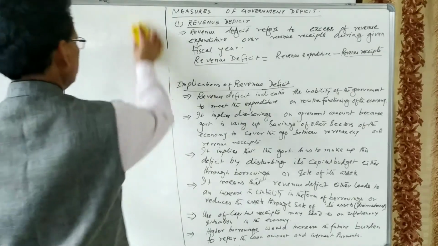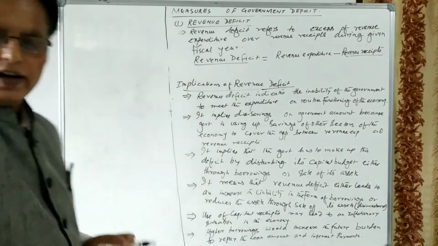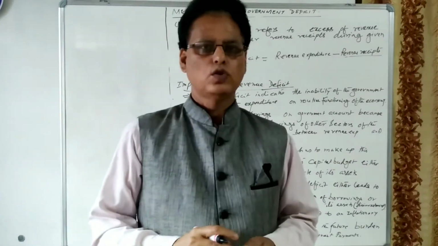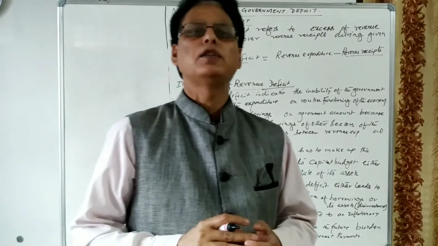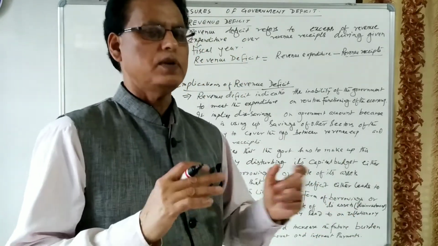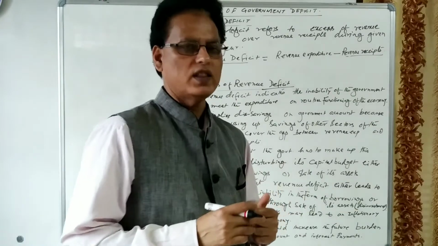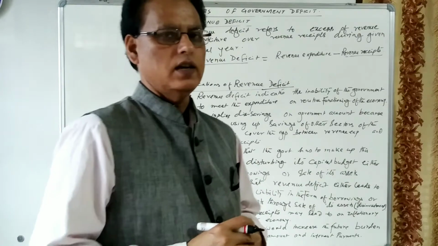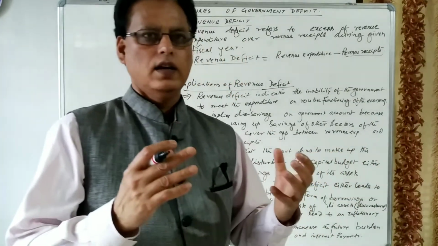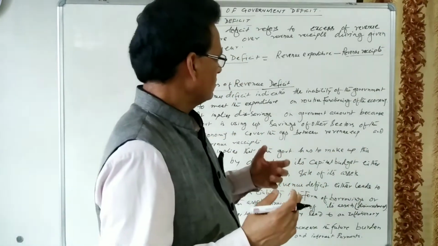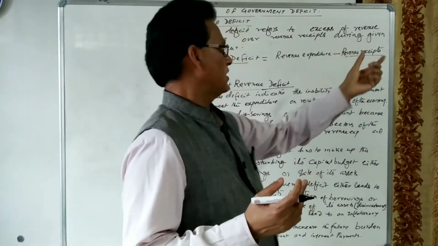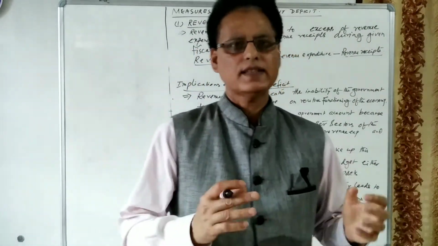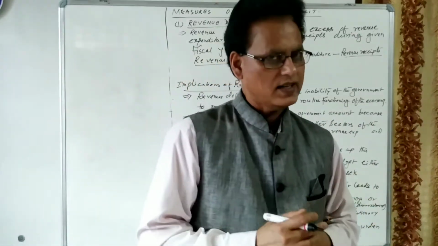Revenue deficit is related to the revenue budget of the government, and the revenue budget is related to the total revenue received and total revenue expenditure. Revenue deficit is related to the revenue receipt and revenue expenditure. You know, the government collects revenues through revenue receipts. Let us see revenue receipt. There are two sources of revenue receipt. One is called tax receipt, another one is called non-tax receipt.